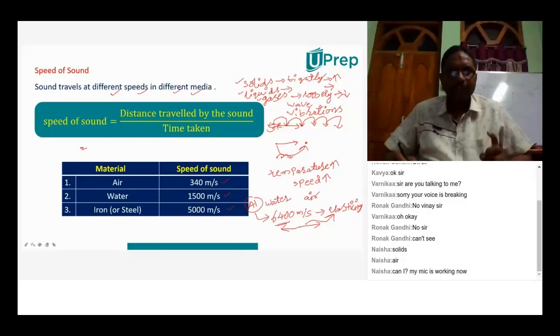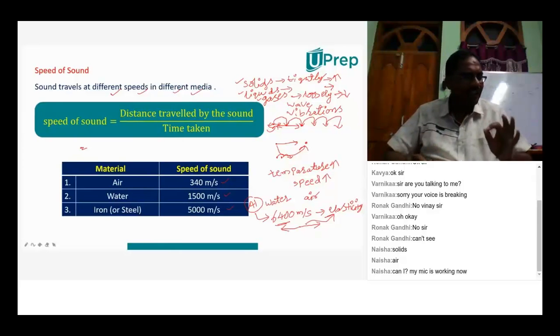Okay. So nice. Now maybe you understood what the speed of sound is. Speed of sound is different in different media because of the arrangement of atoms and the difference of density. Again, the speed of sound will also depend upon the temperature. If temperature increases, speed also increases. If temperature decreases, speed also decreases. So these are the factors which affect the speed of sound. But in general, you have to understand like this: in gases, speed of sound will be less, and in solid substances, speed of sound will be more.